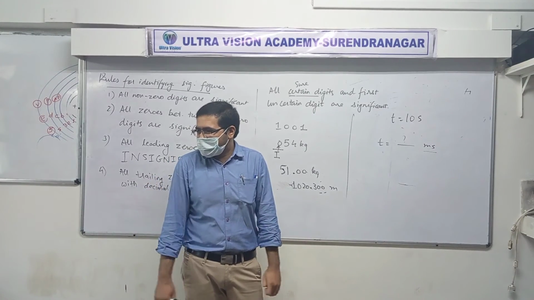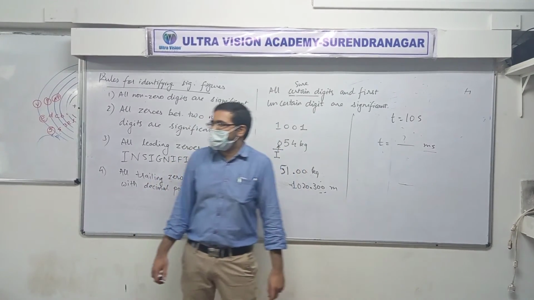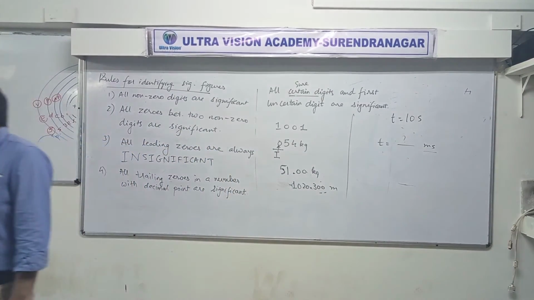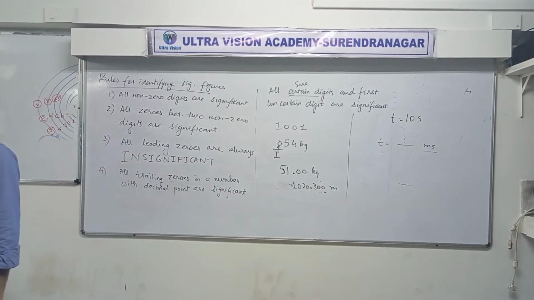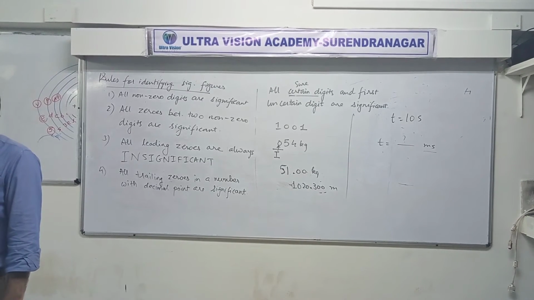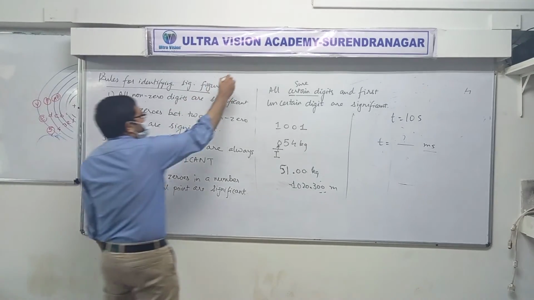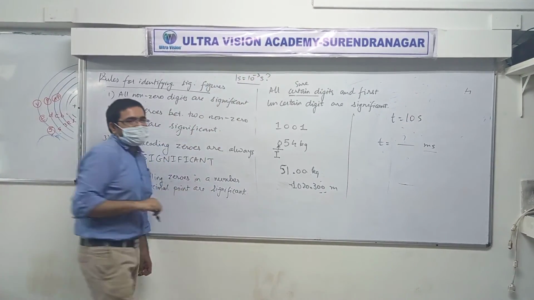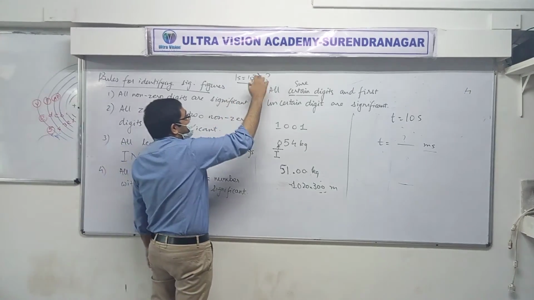Mantra, your answer? 1 second is equal to 10 raised to minus 3 seconds. And 10 seconds. Did you listen to yourself? You said that 1 second equal to 10 raised to minus 3 seconds. Millisecond, sir. 1 second is 10 raised to minus 3 milliseconds.